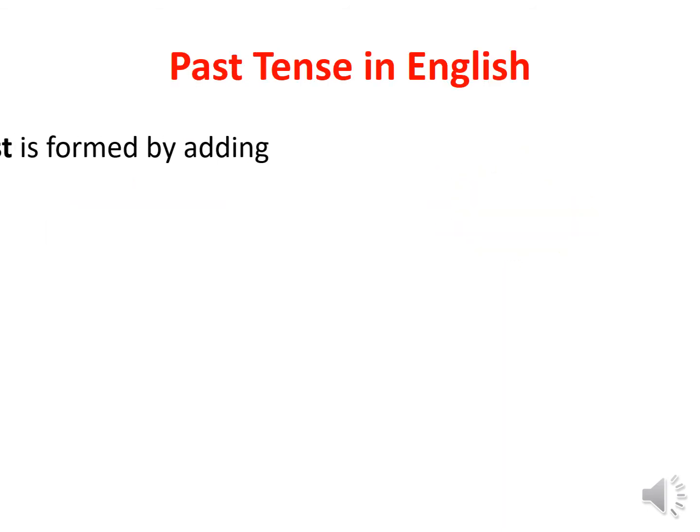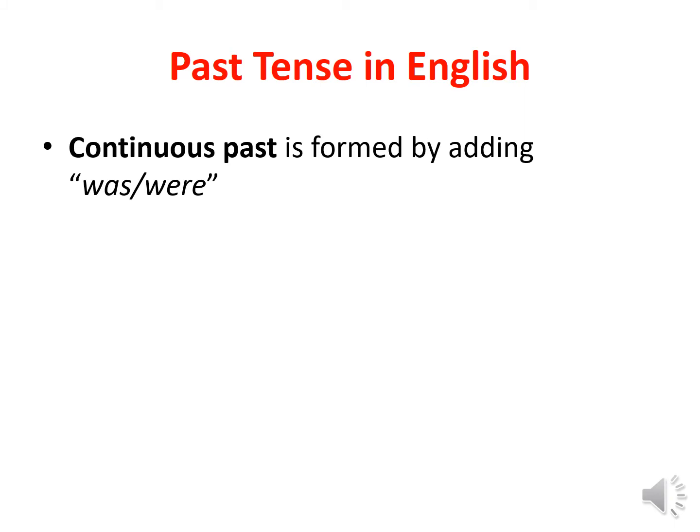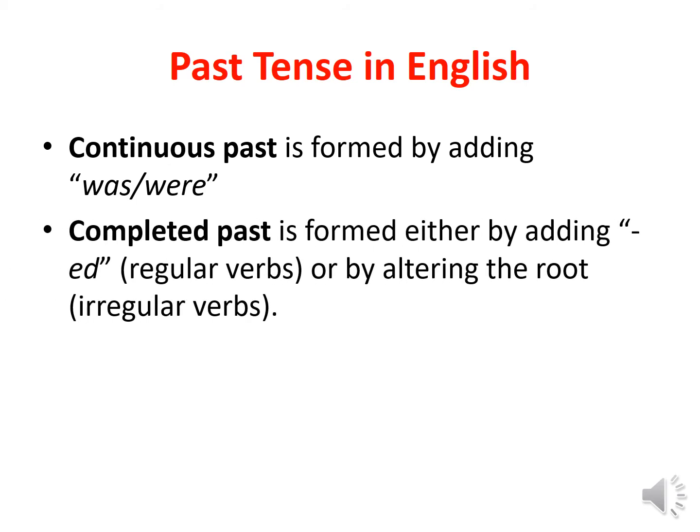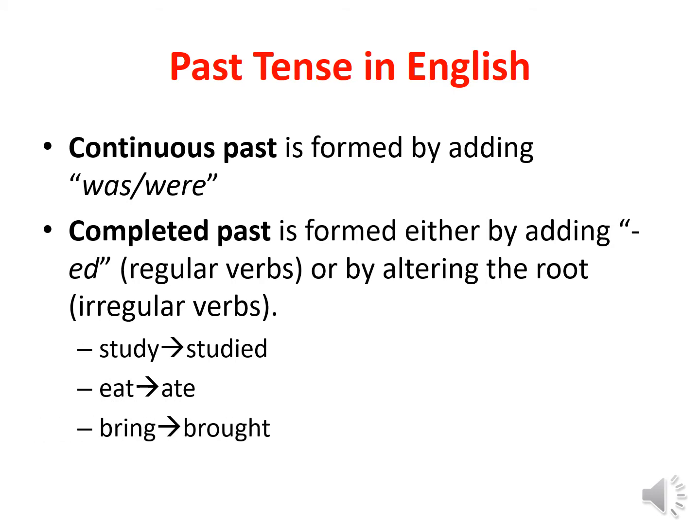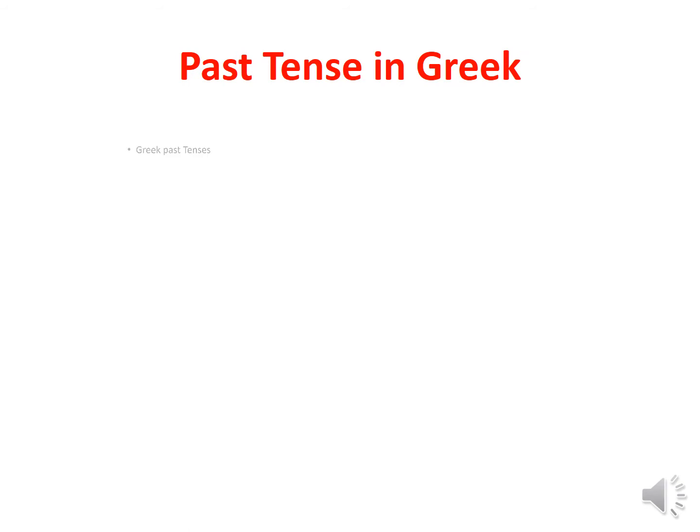Let's review the past tense in English once again. We can do the past tense in continuous aspect. This would be formed by adding was or were. We can also do a completed past action, which is typically formed by adding ed to the end of the word, but in irregular verbs, we will alter the root, bring to brought, and so on. So typically in a regular verb, study in the present, studied in the completed past. Eat in the present, ate in the past. Bring in the present, brought in the past. So how about Greek?